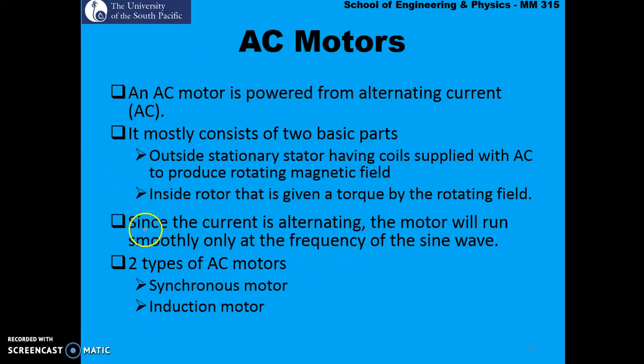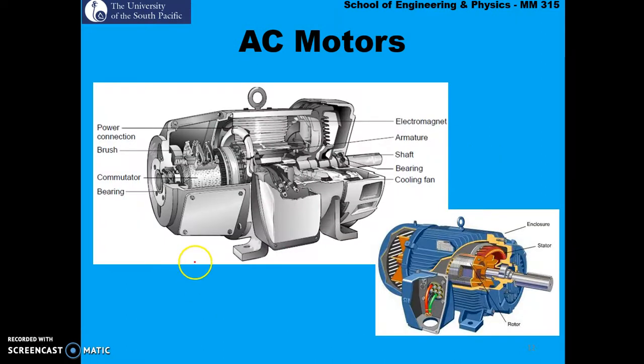Now what we have is an inside rotor that is given a torque by the rotating field. Since the current is alternating, the motor will run smoothly only at the frequency of a sine wave. As mentioned earlier, there are two types of AC motors, synchronous and induction. So these are a few examples of induction motors.